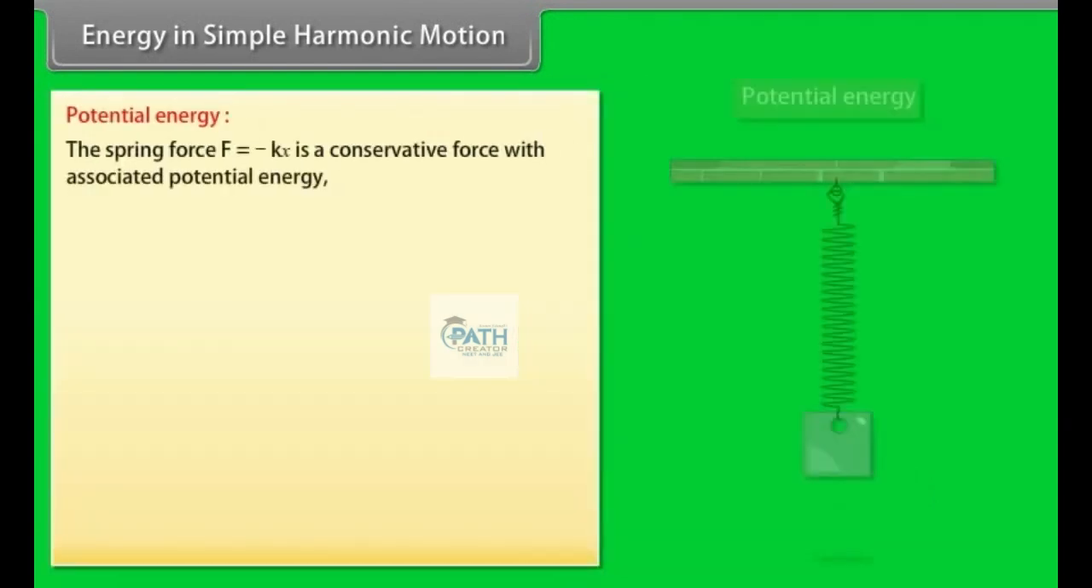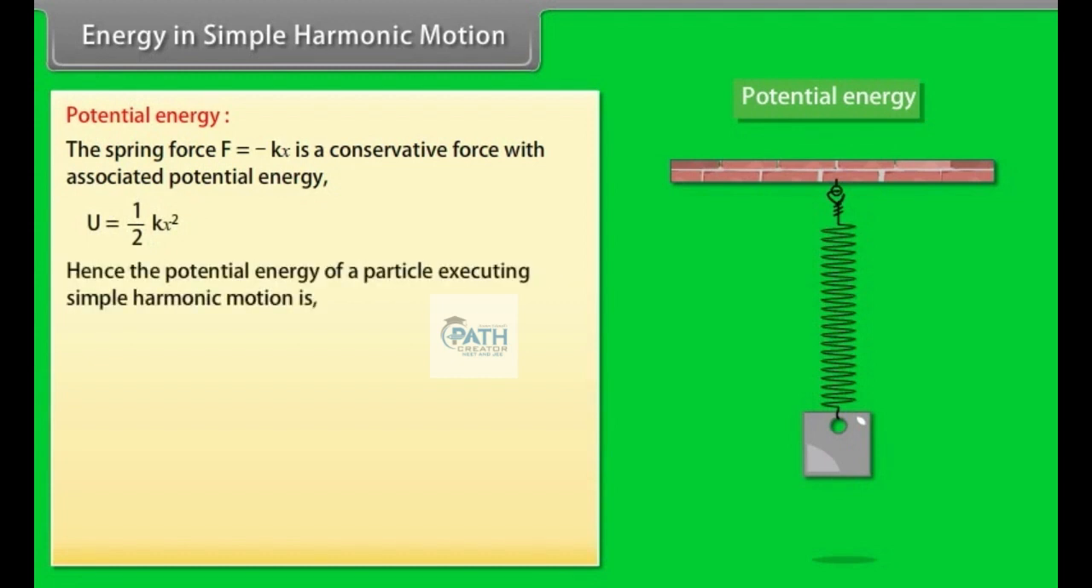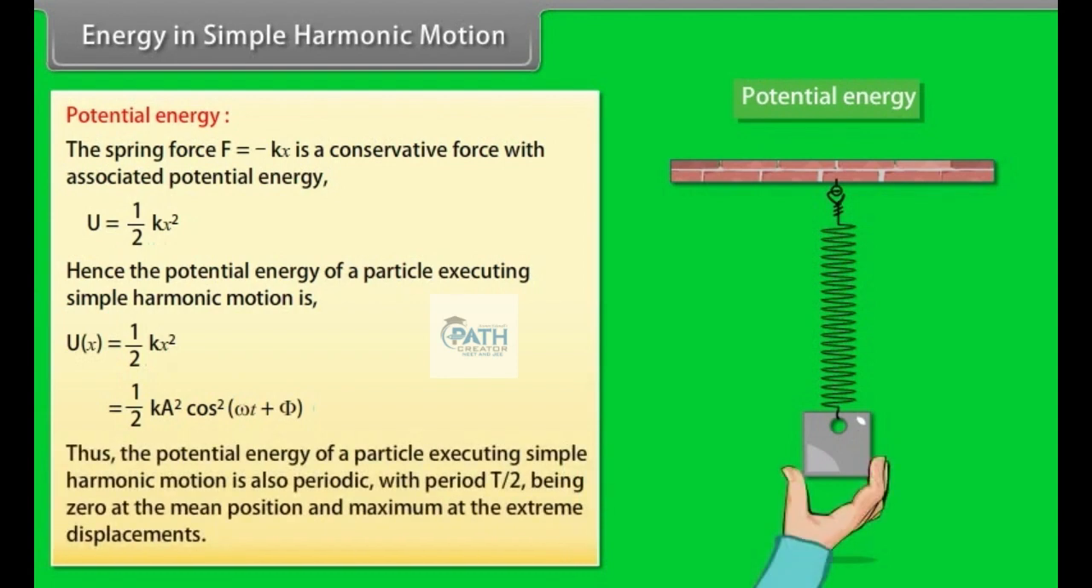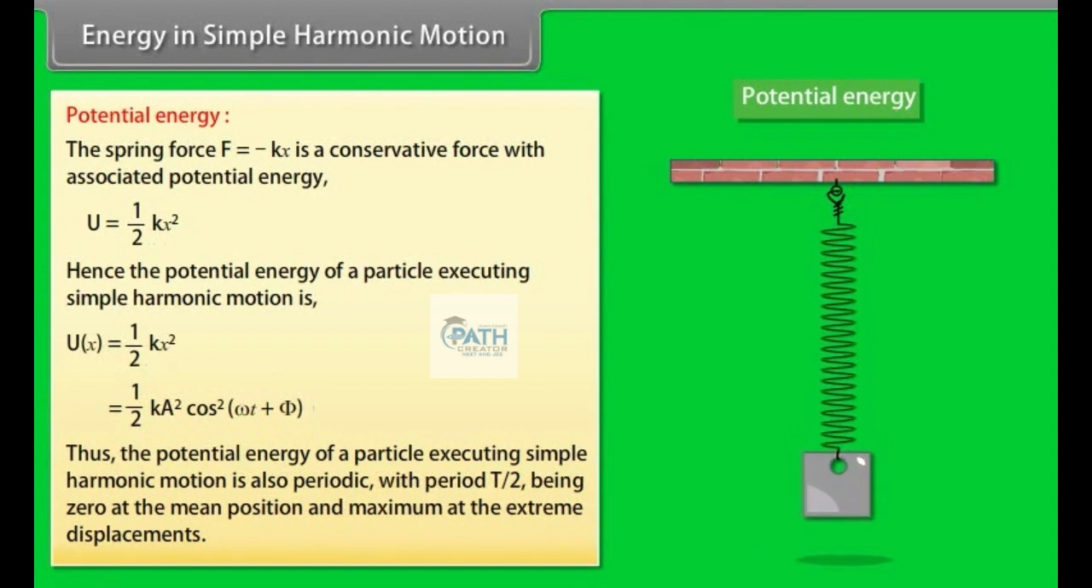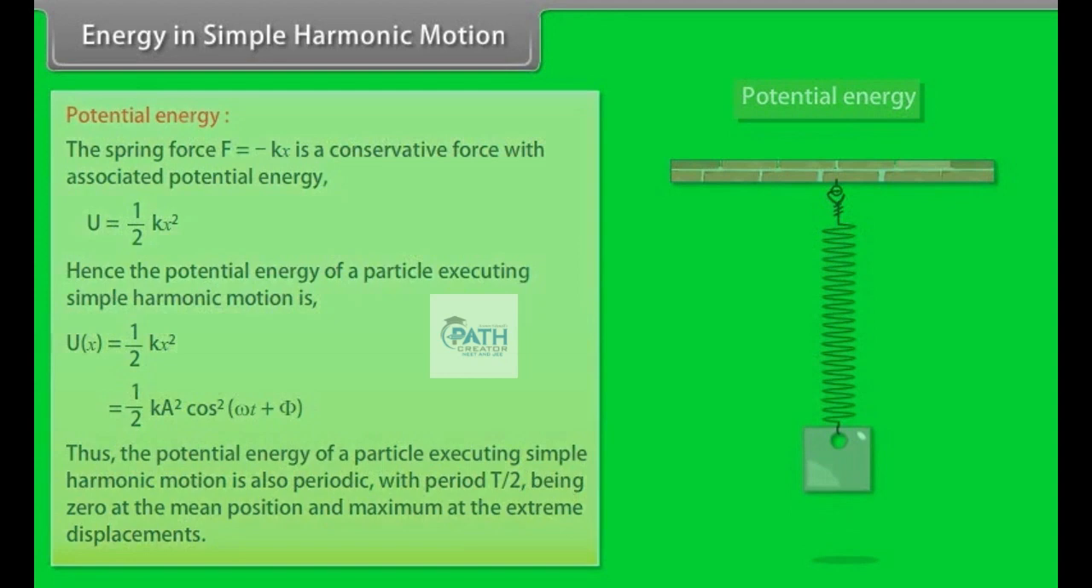Potential energy. The spring force F = -kx is a conservative force with associated potential energy U = 1/2 kx². Hence, the potential energy of a particle executing simple harmonic motion is U(x) = 1/2 kx² = 1/2 kA² cos²(ωt + φ). Thus, the potential energy of a particle executing simple harmonic motion is also periodic, with period T/2, being zero at the mean position and maximum at the extreme displacements.